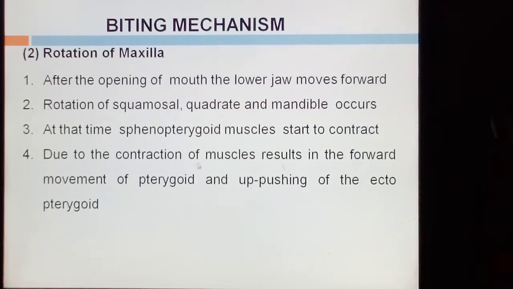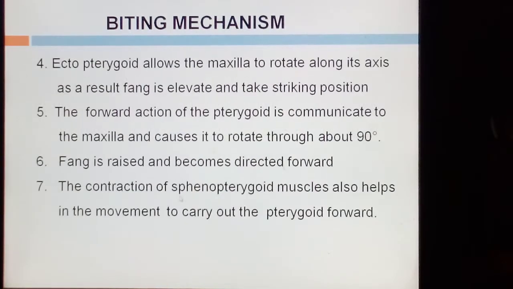Due to the contraction of the sphenopterygoid muscle, the pterygoid moves forward and the ectopterygoid is pushed up. Then the ectopterygoid allows the maxilla to rotate along its axis. As a result, the fang is elevated and takes a striking position.